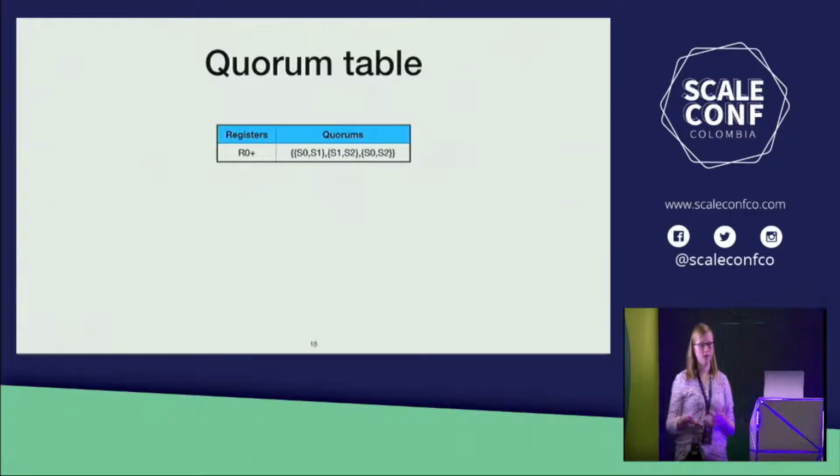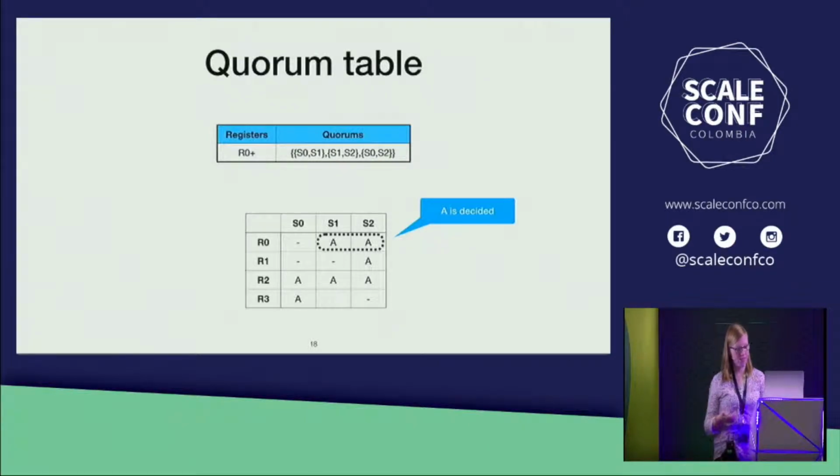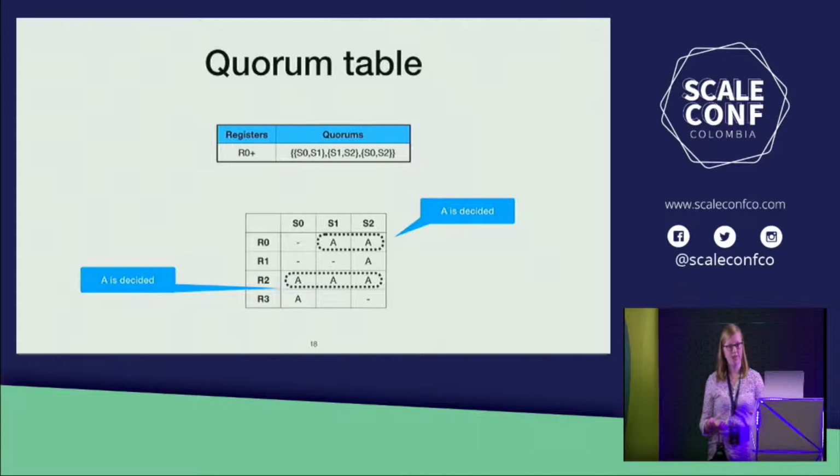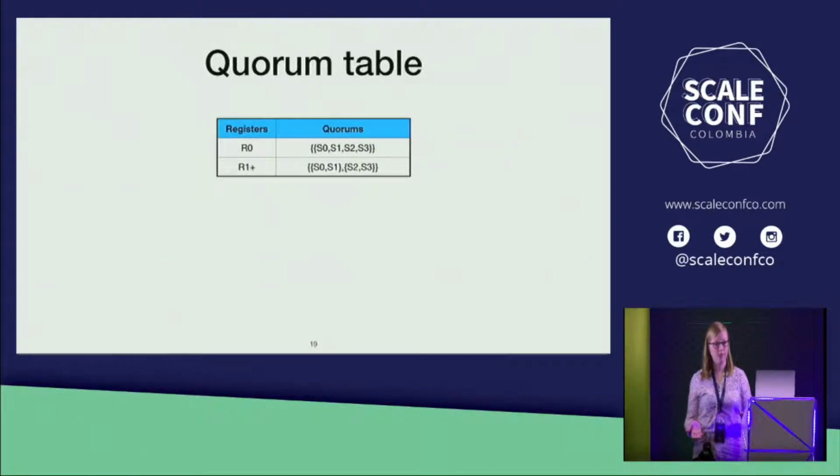And we can represent the quorums of a system using a simple table. So we've got the registers. In this case, all registers use majority quorums in a system of 3 servers. And here's an example of a state table. Here we see that a decision has been reached in register R0, and a decision has again been reached in register R2.